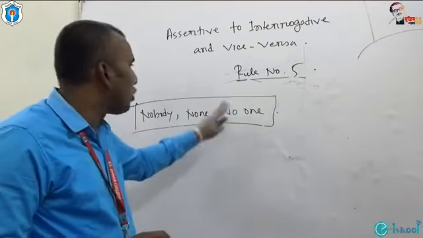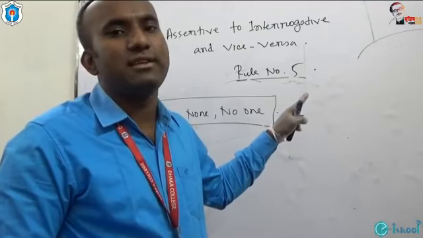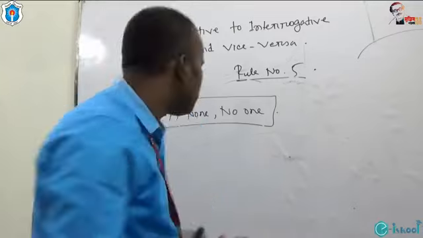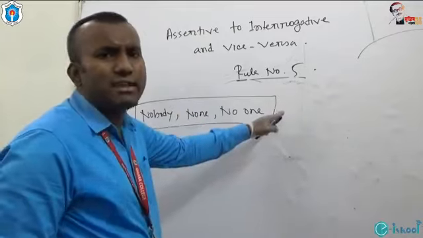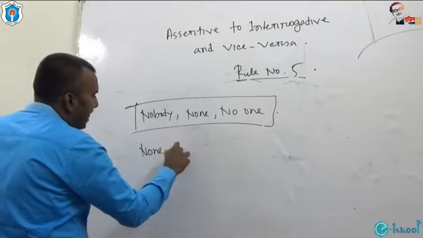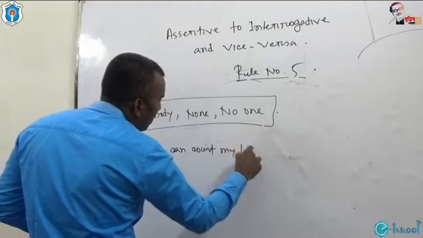When nobody, none, no one are used as the subject of an assertive sentence, what should we do to turn it into negative? I'd like to give an example. None can count my love for you.